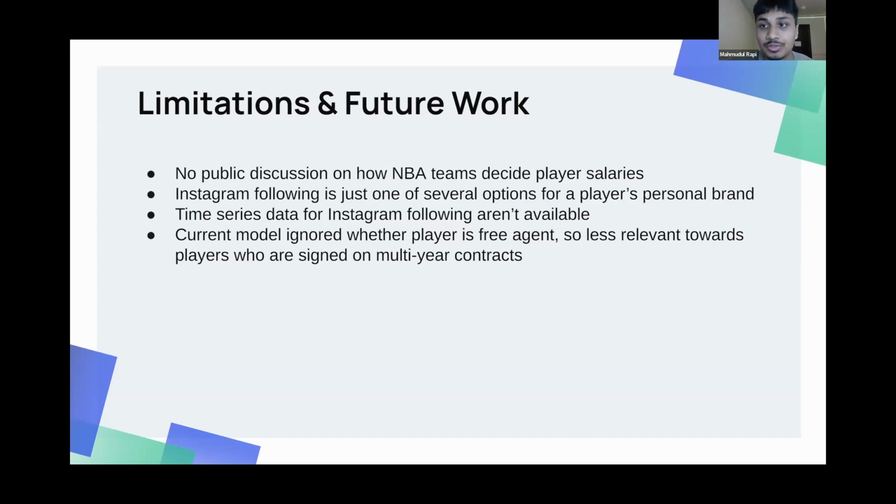Another limitation was that time series data for Instagram wasn't available, so I was only looking at the present Instagram following. That might not be accurate, considering that we are using data from 4 seasons ago, when a person's brand or Instagram following may not have been as high.